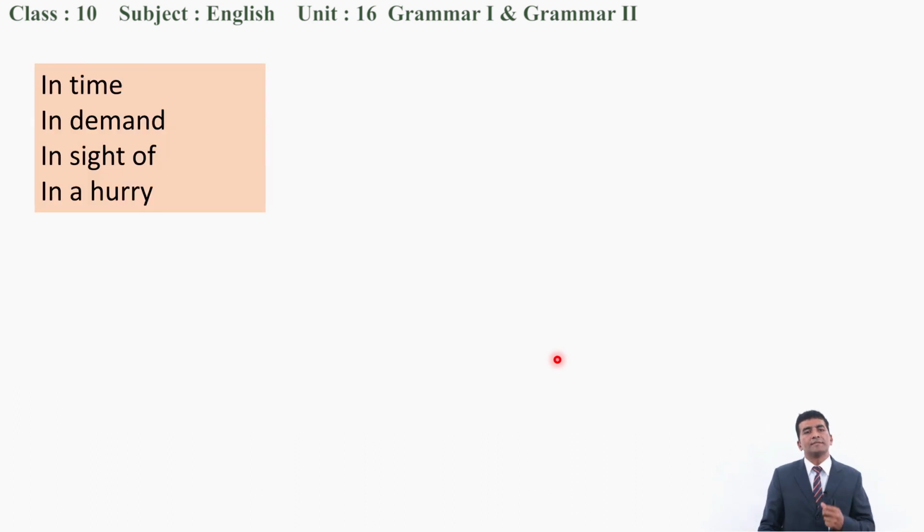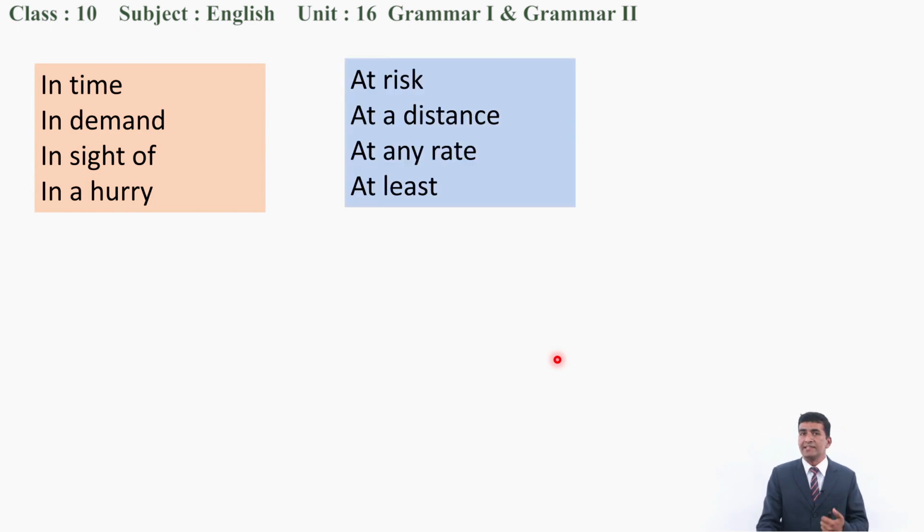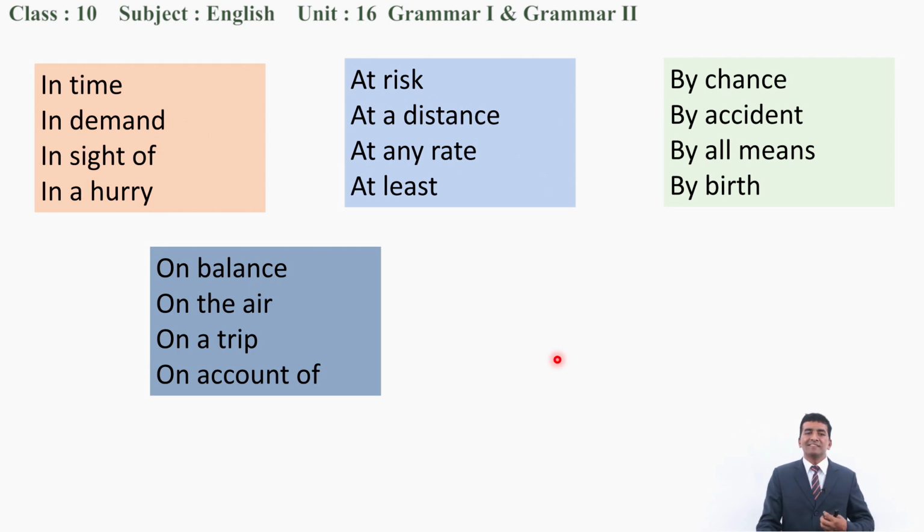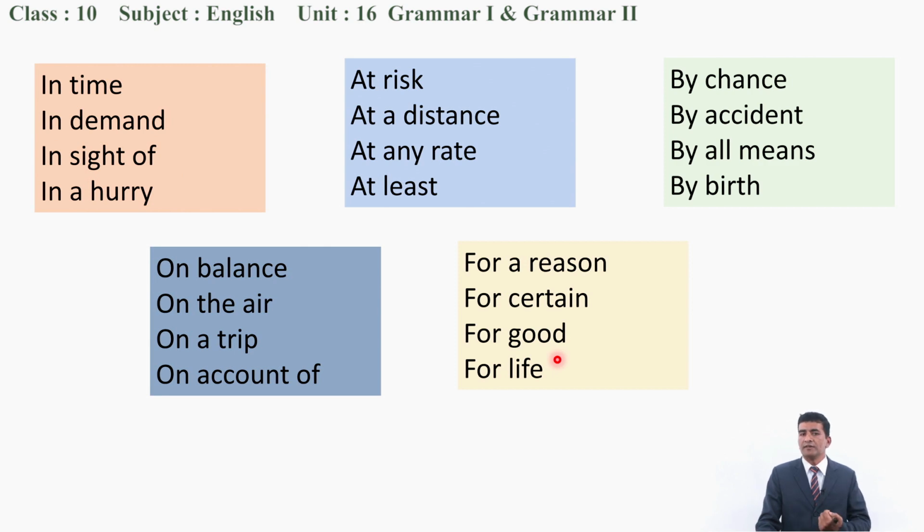Next, look at some of the examples. In time, in demand, in sight of, in a hurry, within. Similarly with at risk, at a distance, at any rate, at least, by chance, by accident, by all means, by birth. On balance, on the air, on a trip, on account of. Similarly with for a reason, for certain, for good, for life. In all of these examples, we have one preposition. Therefore, they are called prepositional phrases.